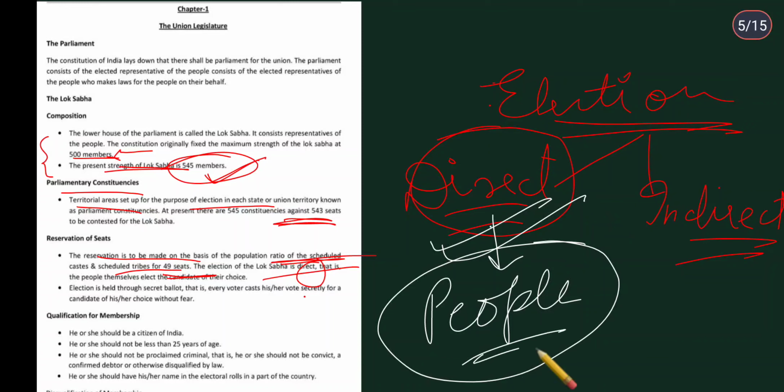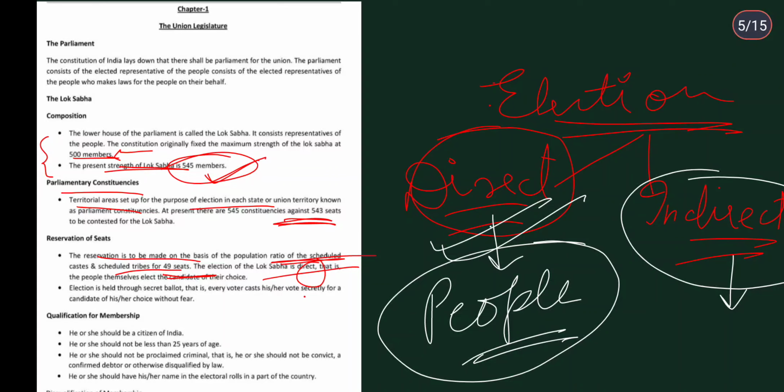So when people directly elect their representative, the one they want to represent them, that is direct election. And indirect election is when the members who were already elected by the people vote. When the members who are elected by the public elect other members for a post, we say it is an indirect method of election.